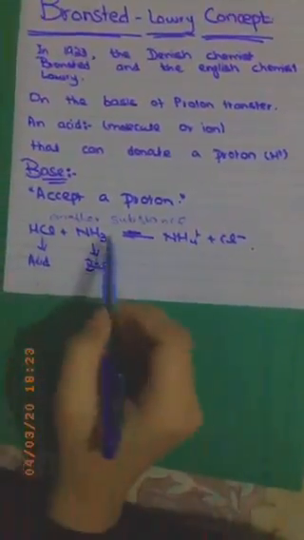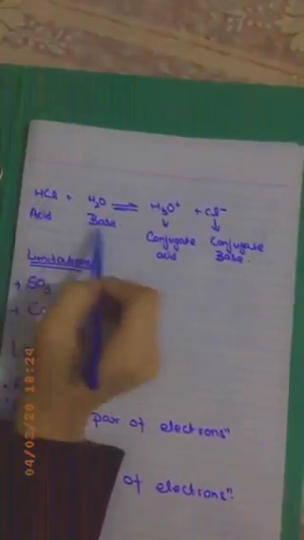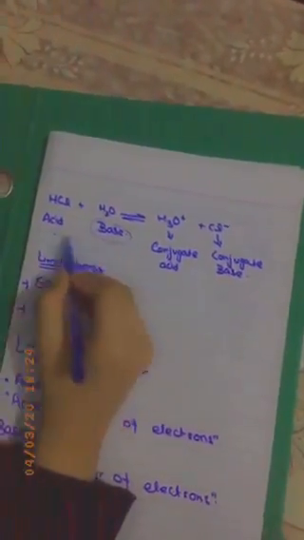HCl, an acid, reacts with NH3, a base, and converts into NH4 positive plus Cl negative. Similarly, when HCl dissolves in water, HCl acts as an acid and H2O acts as a base. It is a reversible reaction. In the forward reaction, HCl is an acid as it donates a proton, whereas H2O is a base as it accepts a proton.